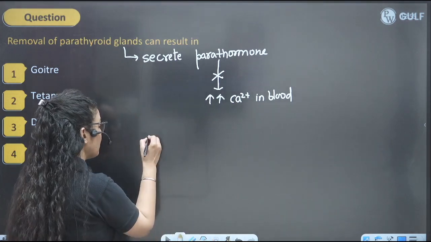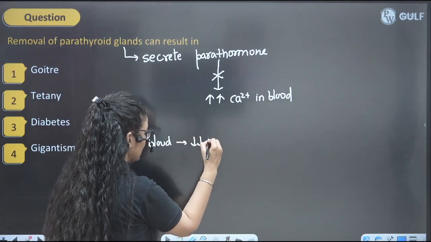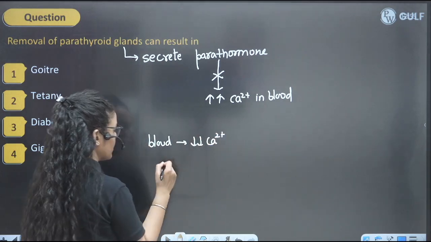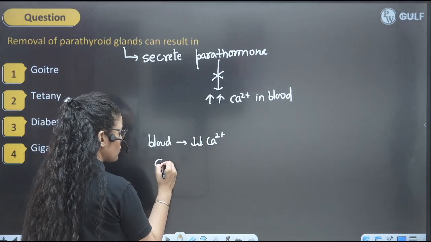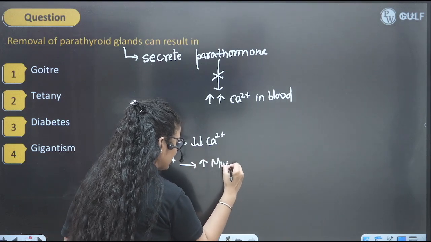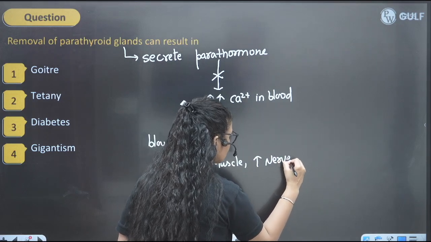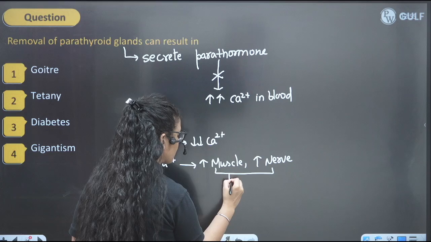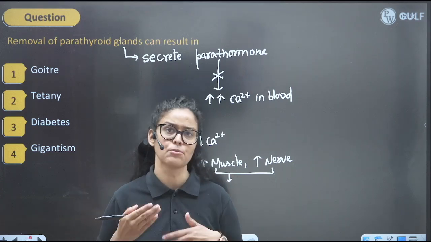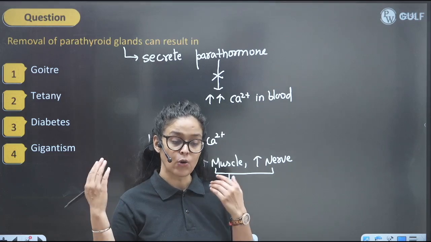So when the body fluid has low calcium, in absence of the parathormone, then where will this calcium go? So calcium will definitely increase in muscle and in your nerves, and it will cause the stimulation of the nerve and the muscle even without any neural signal, right?